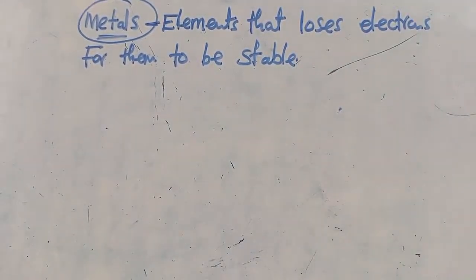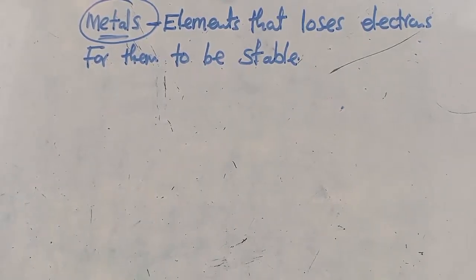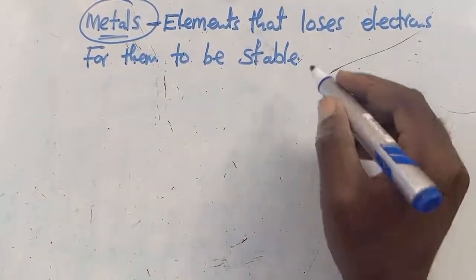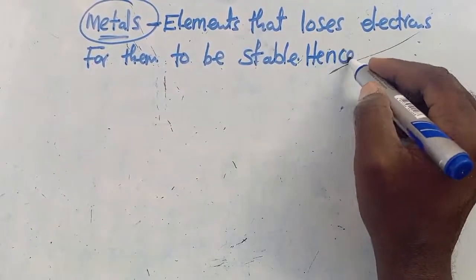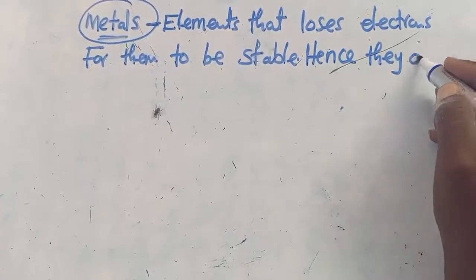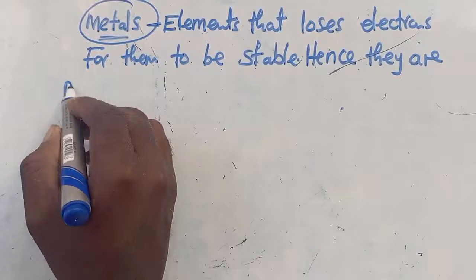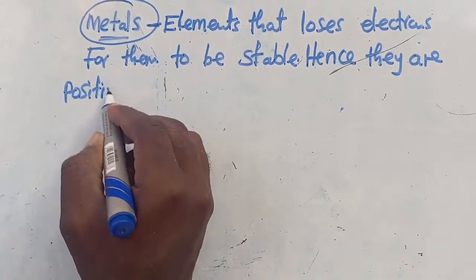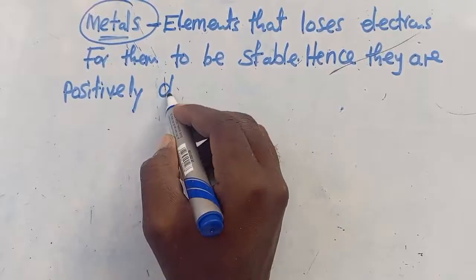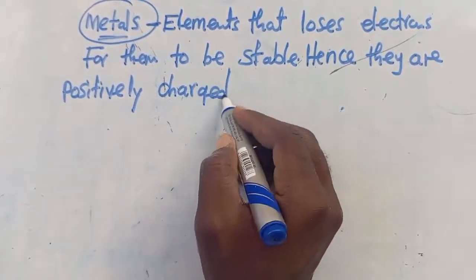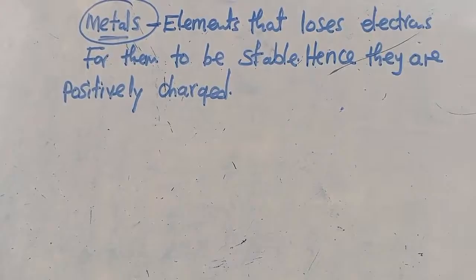So what is a metal? A metal is an element that is going to lose electrons for it to be stable. Hence they are positively charged. This is just an introduction, and I guess you are going to understand what I'm going to share with you in this short lesson. It's something that is so simple, something that you are all going to understand and enjoy.